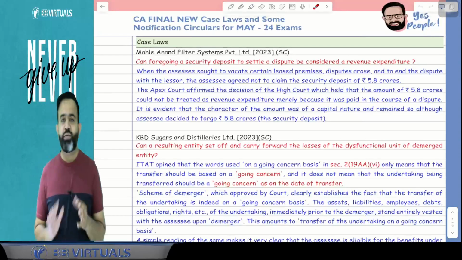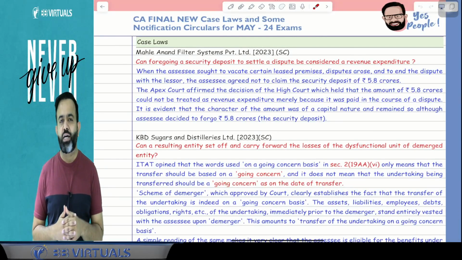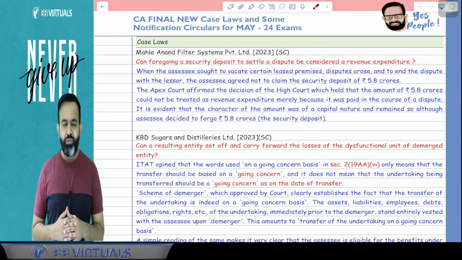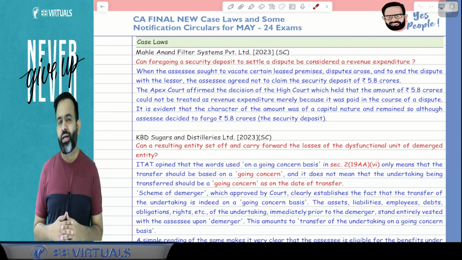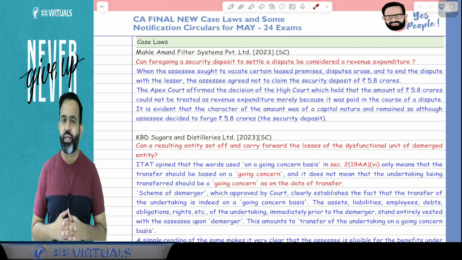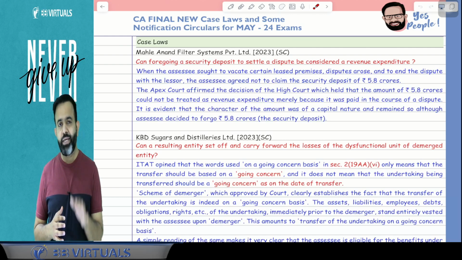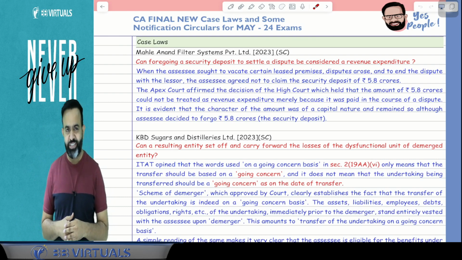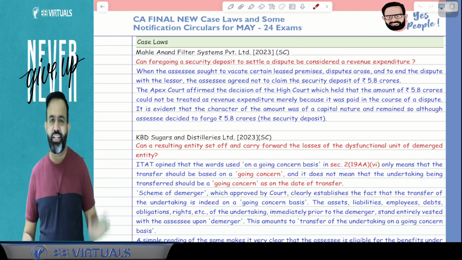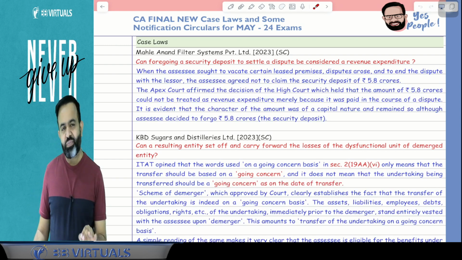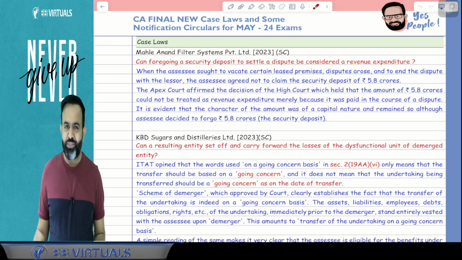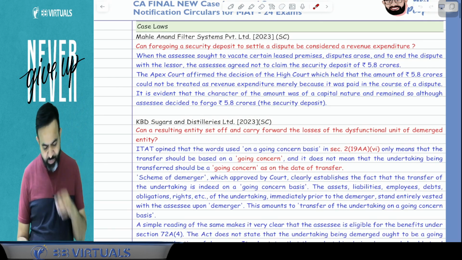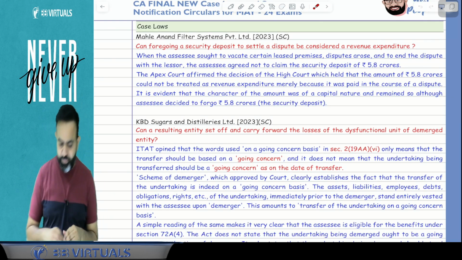So there are a total of 5 case laws, and all 5 case laws are from the Supreme Court. Whenever there is a Supreme Court judgment, it is more important for your examination, and there is a high chance that these case laws will be covered. Out of 5, I feel at least one, and it can be two also, will be in your examination. Okay, so let's start one by one.